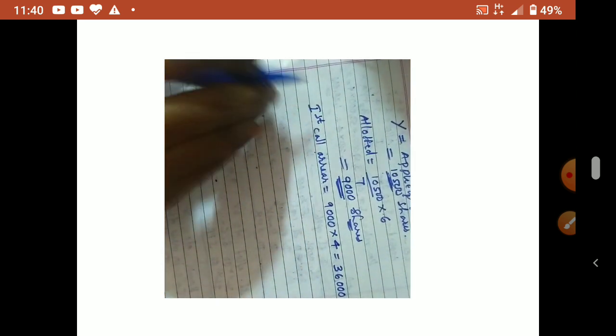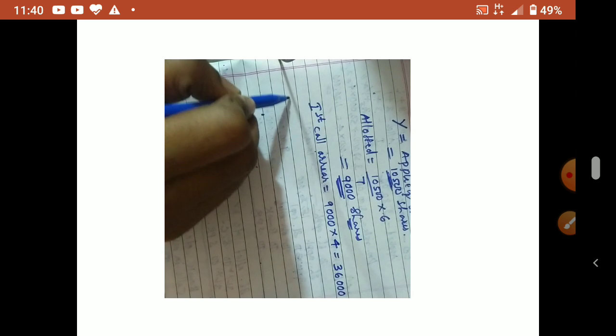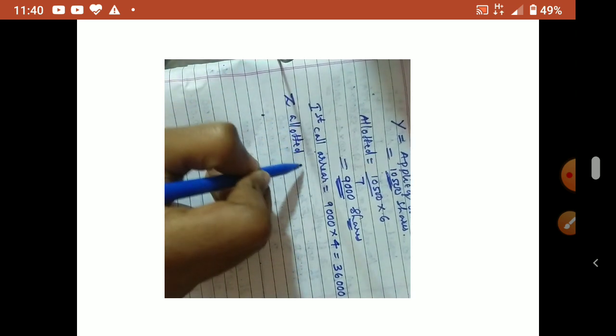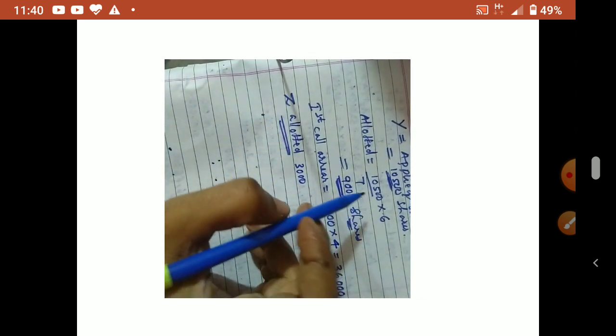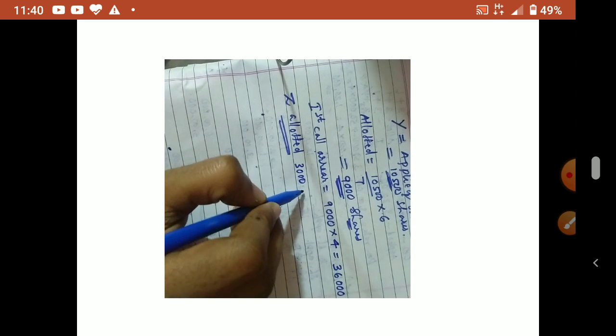Now this other person, Z, is allotted 3,000 shares. So here allotted only is given, so no problem, no need to calculate the applied one. So 3,000 shares allotted means how much is his arrear?